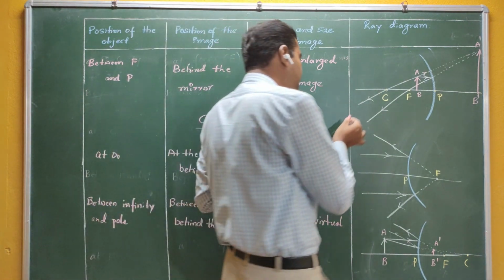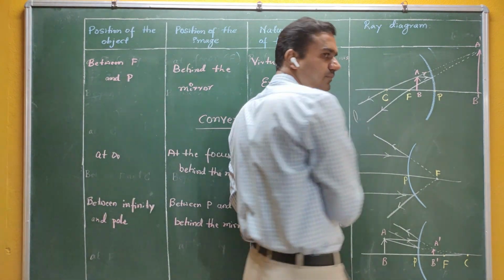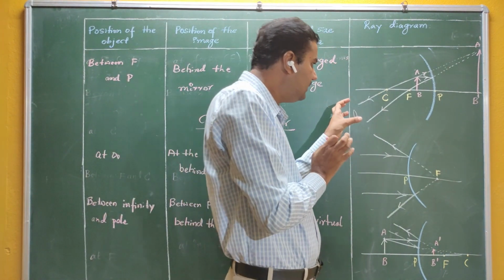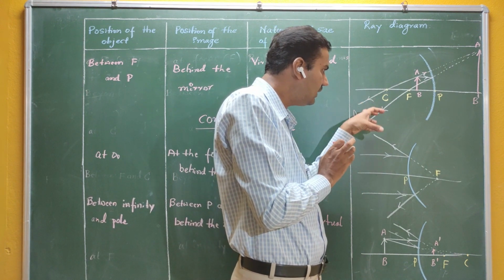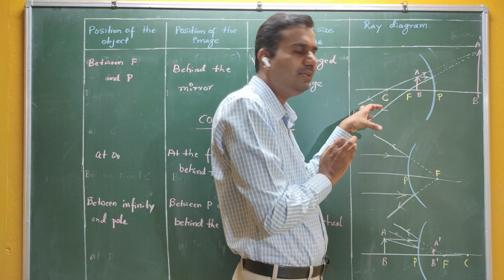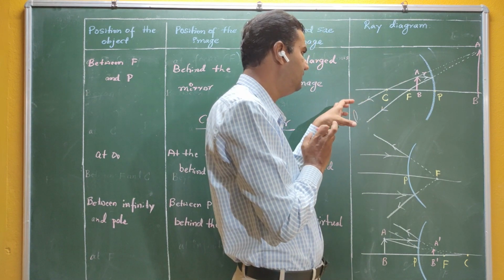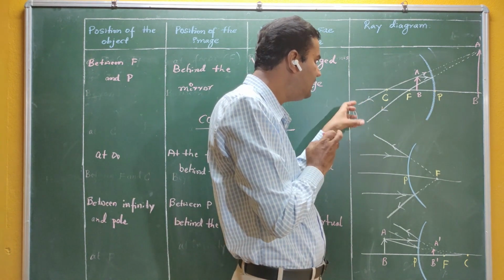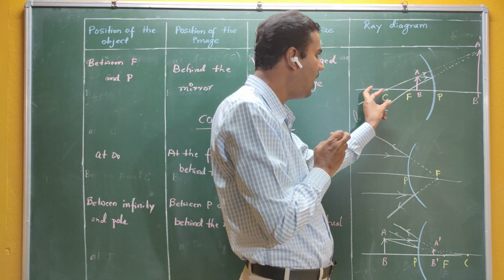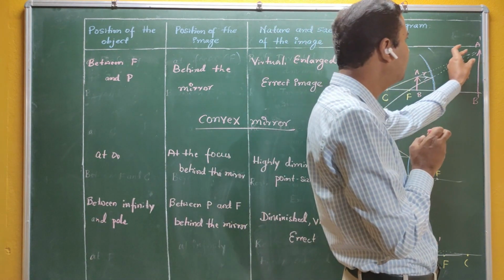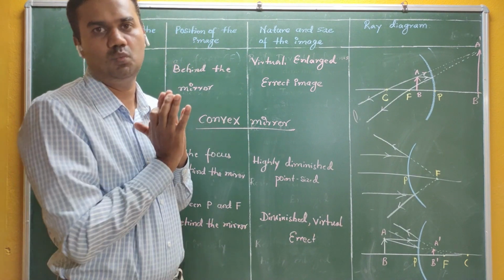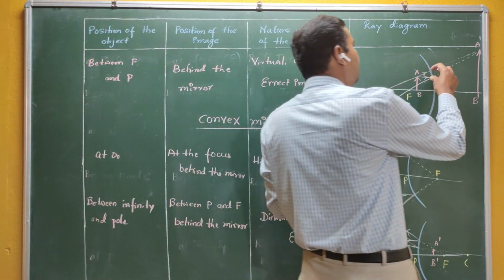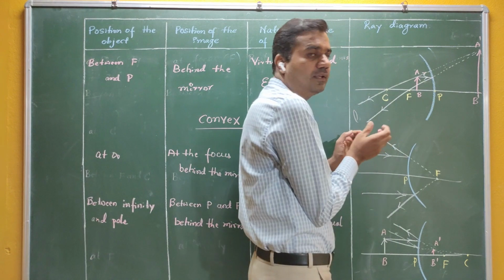But if some person is standing here and looks at the rays, what we see is that these two rays are coming from this particular point here. In reality, it is not true. These two rays are reflected from this particular point here.